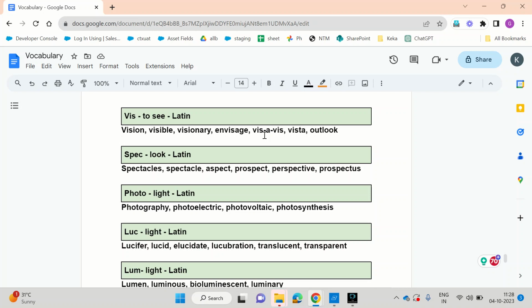Perspective. Perspective is the way in which something is looked at. It is a point of view. You have your own perspective, I have my own perspective. That means you can look at it your way, I can look at it my way.